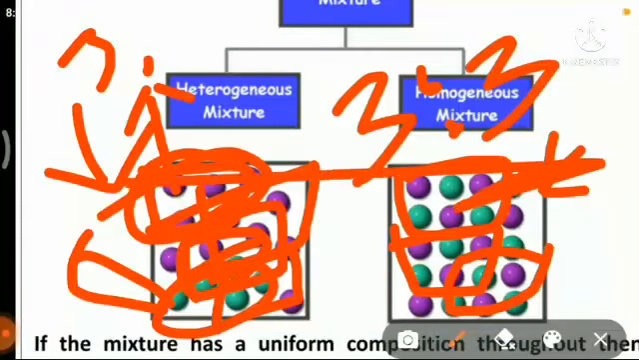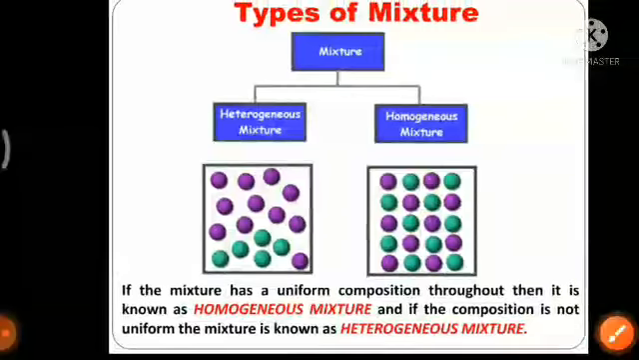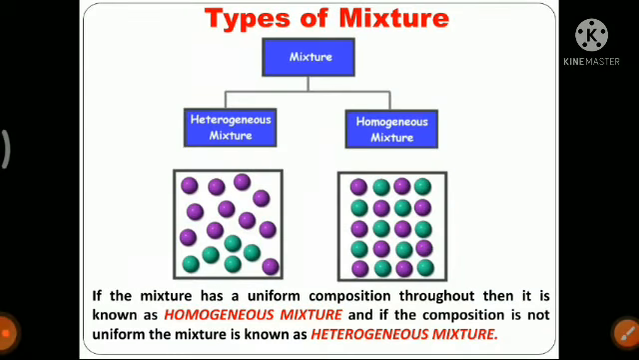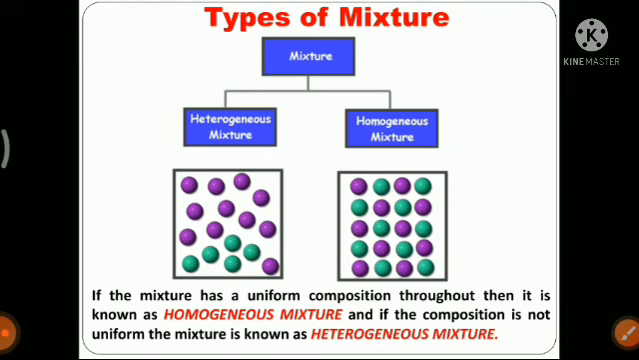So on the basis of composition, we can classify different types of mixtures. What is the definition of homogeneous and heterogeneous mixtures? Simply, if the mixture has a uniform composition throughout, then it is homogeneous. Suppose we have one glass of a mixture, and in the whole glass the composition is the same, we say that it is a homogeneous mixture. And if the composition is not the same in every part of the mixture, then we say that it is a heterogeneous mixture.